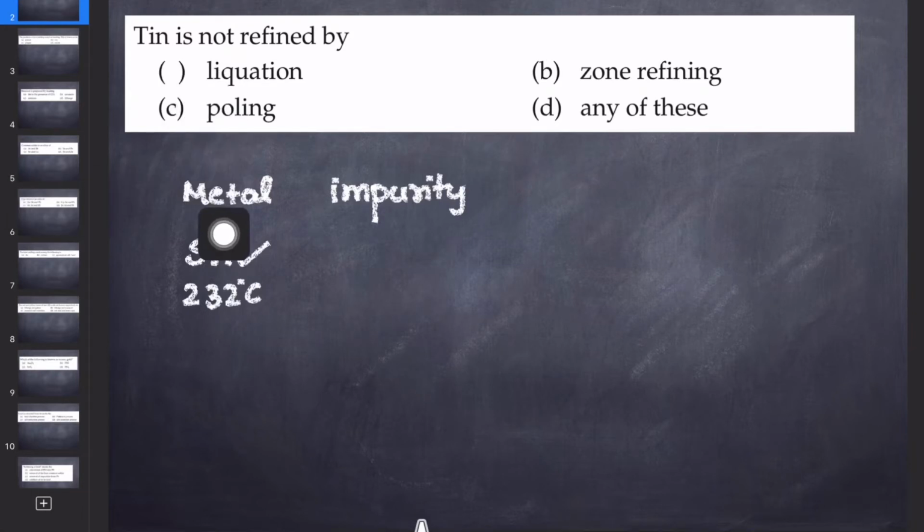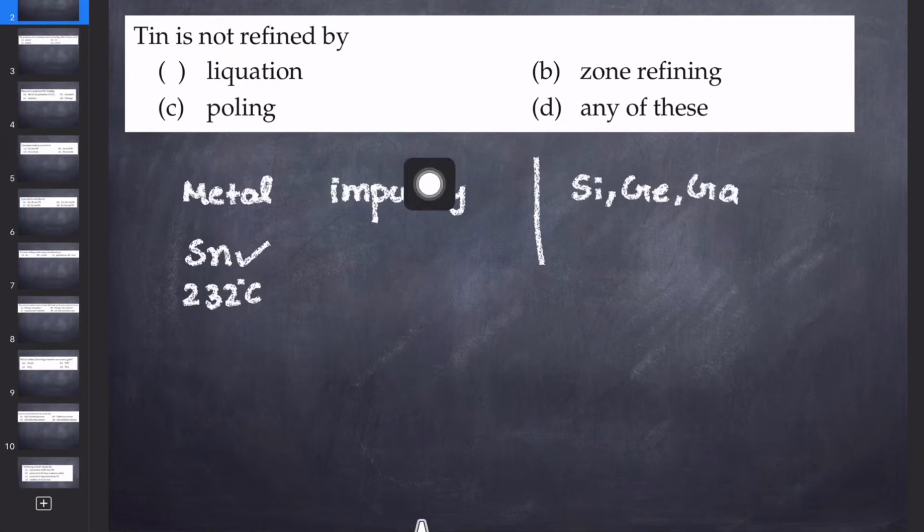Now, zone refining is done for the refining of silicon, germanium, gallium. So zone refining is basically used for getting ultra pure silicon, germanium, gallium, that is used for semiconductor devices, you must remember. So here we do not use it for tin. Poling process. If you remember, the poling process is used for two metals.